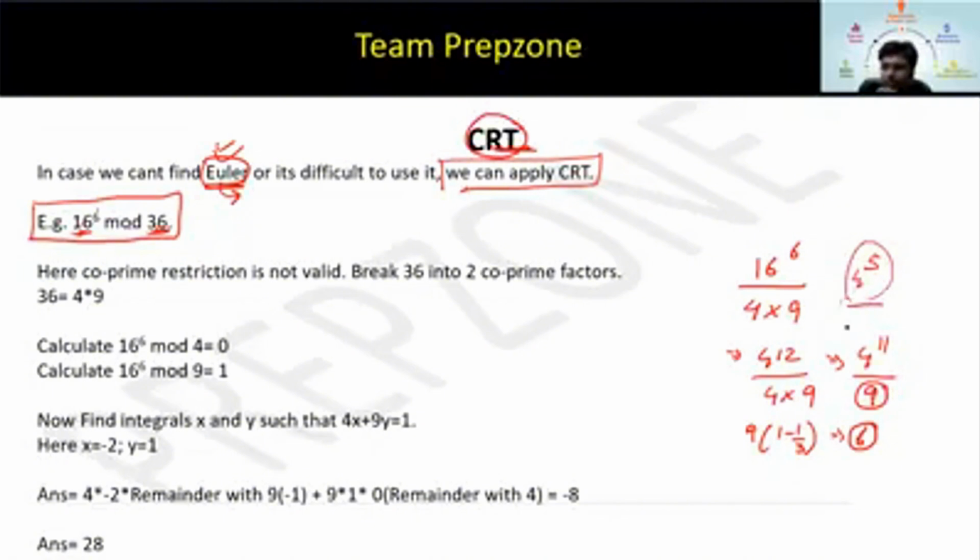And in the answer, you have to multiply the answer by 4 because we have cancelled 4 here. So this is one way by which you can solve this question using Euler's. I hope this is clear to everyone. We have discussed it in the previous sessions. Using Euler, I hope this is clear. If there is any doubt in Euler's, then let me know, but I hope this should be clear.